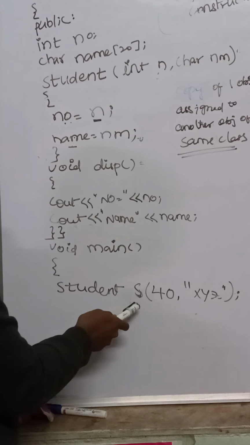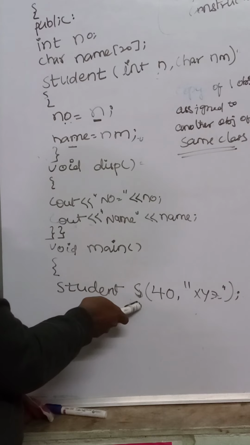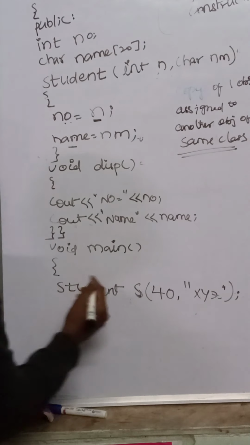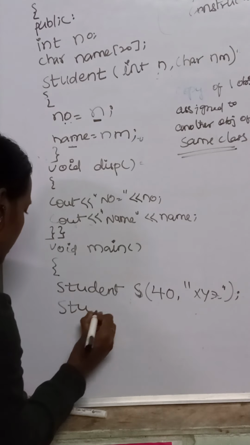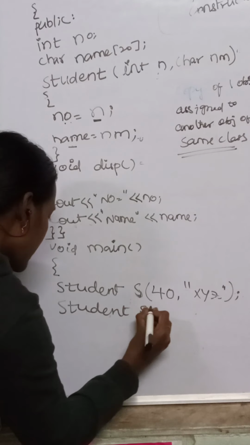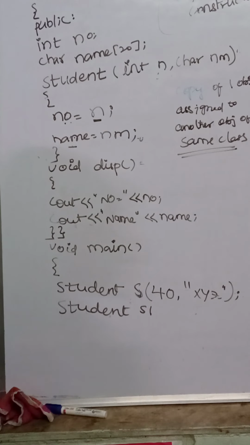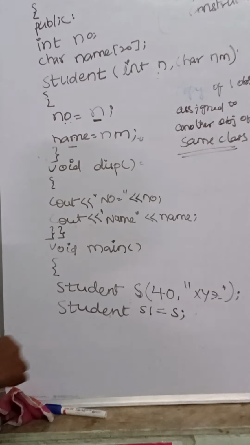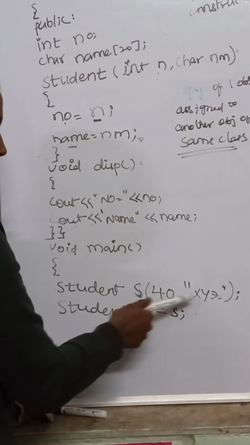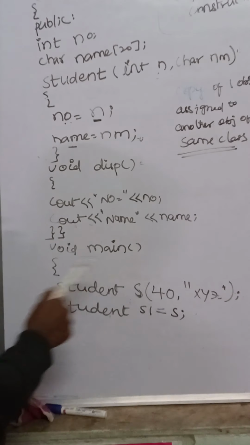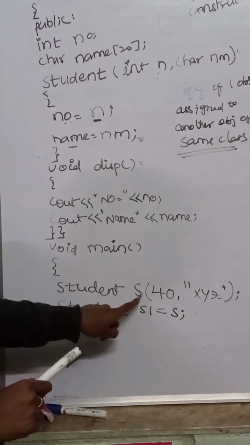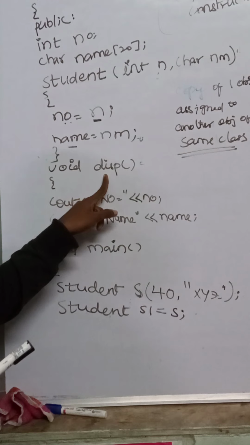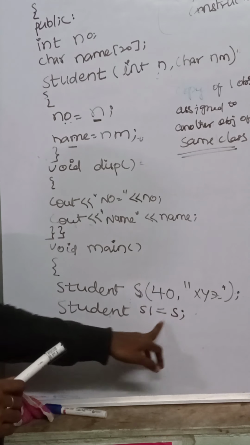Now what is the object of this student class? Yes, it is a student object. Now what are the values there? 40 and xyz. Now I am creating one more object for the same class. Student S1. So this is another object. In this object I am assigning S. That means whatever the values you have over here, those values are copied to S1. That means this S can also call this display function. This S1 also can call the display function.